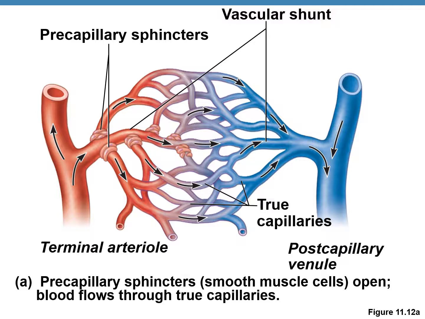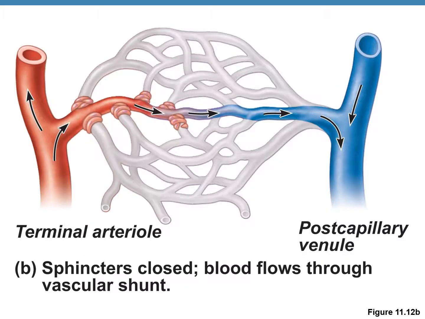You see the true capillaries or the capillary network where blood flows through, and these capillary networks are like residential streets, and because they are residential streets, they are provided with traffic lights, and the traffic lights are the precapillary sphincters, which are smooth muscle cells, and whenever they are open, they allow blood to flow through true capillaries. So what happens when the sphincters are closed? Then blood flows through the vascular shunt, which is the direct connection.